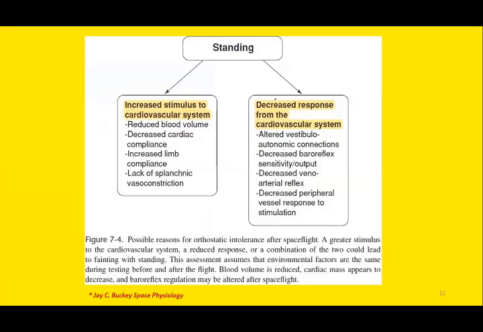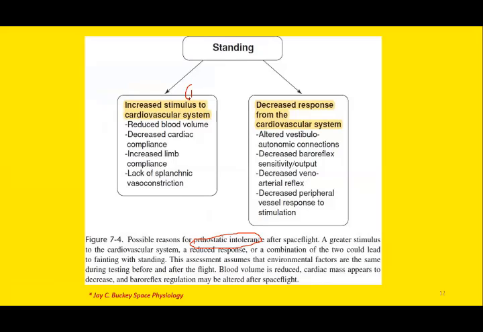Now this is the figure here. You can see the effect of standing on the cardiovascular system, and we call it orthostatic intolerance, especially after space flight. Now there are two reasons for this orthostatic intolerance. The first is the increased stimulus to the cardiovascular system.